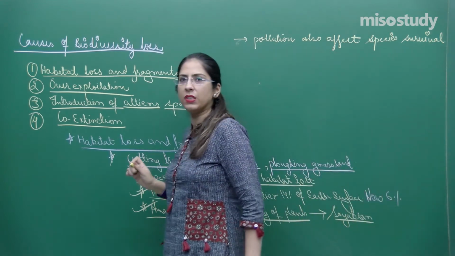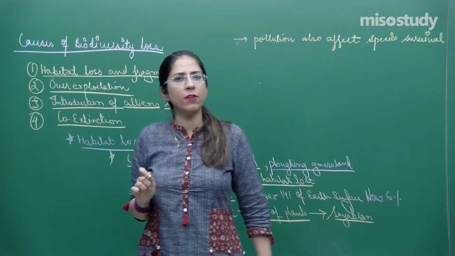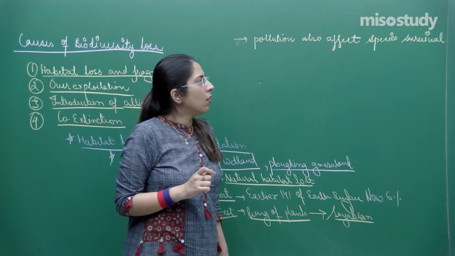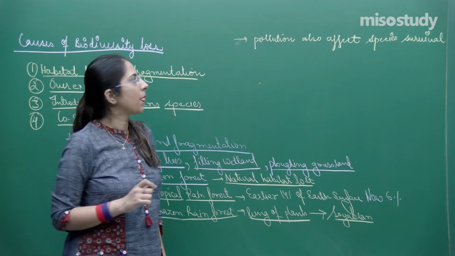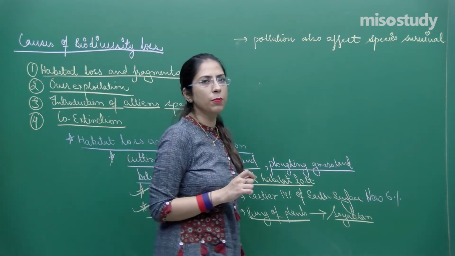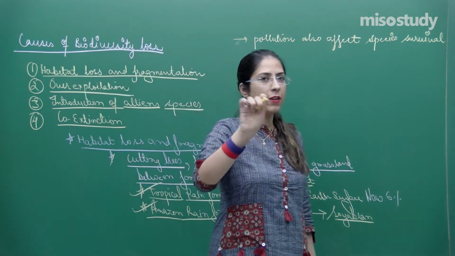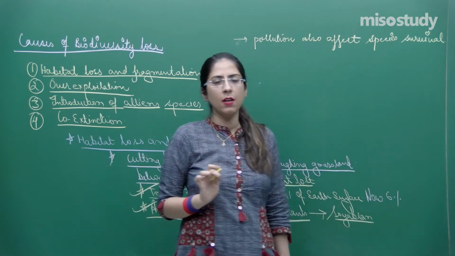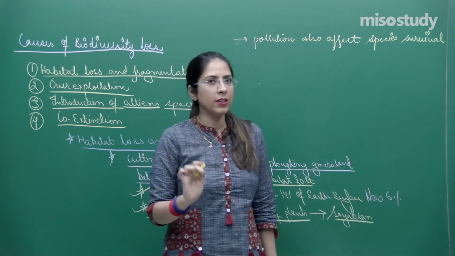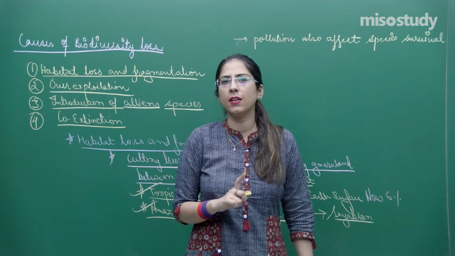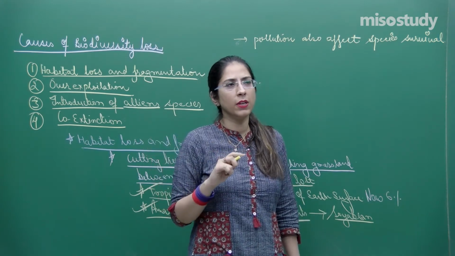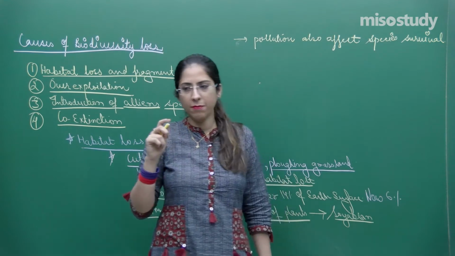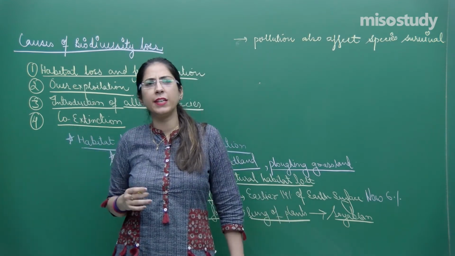Now what happens in this case? Species survival means those which are resistant to pollution will only survive. Those which are sensitive to pollution will be eliminated, like we have discussed about the peppered moth and the industrial melanism. I am not discussing that again. If you don't have any idea regarding that, watch those lectures in which I was discussing the peppered moth. I don't remember where I mentioned that, but you will find it in a detailed content box.